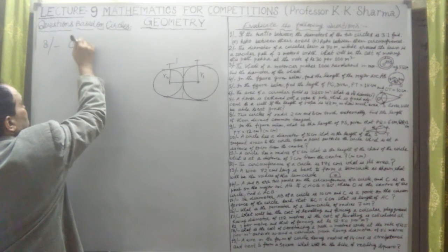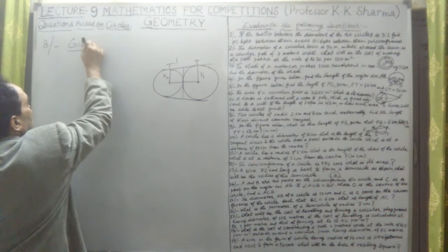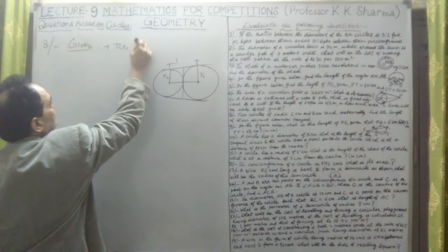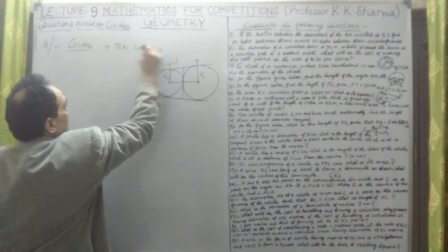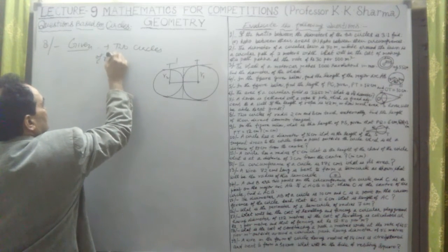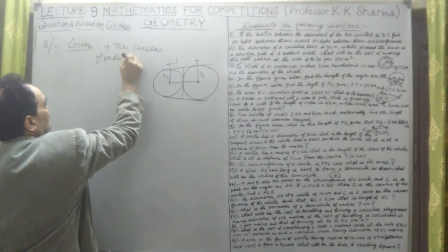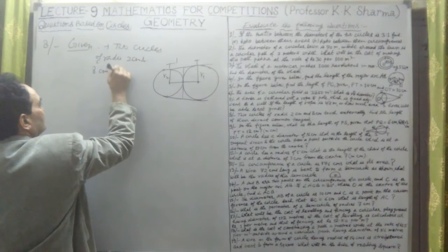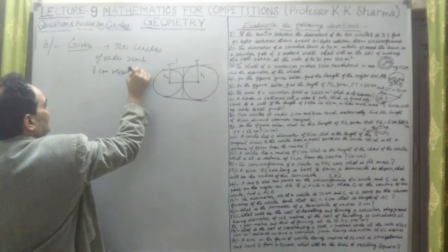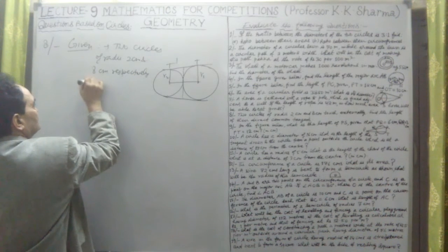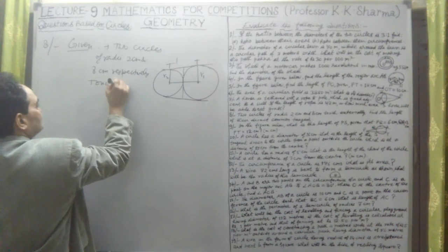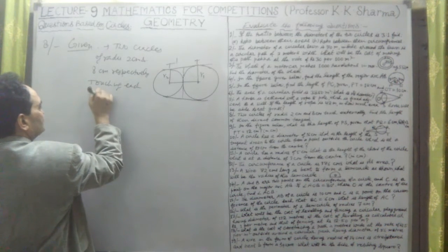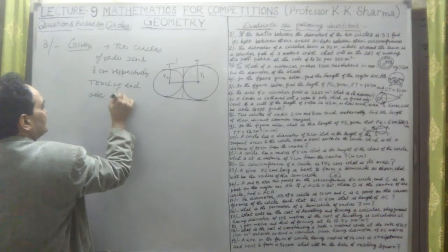What is given to us? Given two circles of radii 2 cm and 8 cm respectively, touching each other externally.